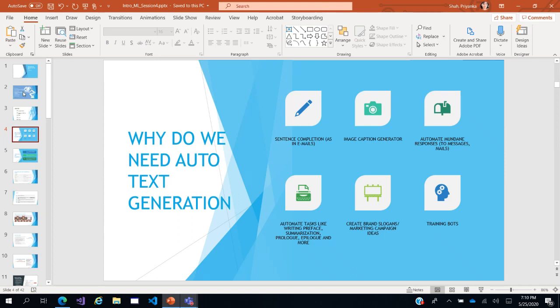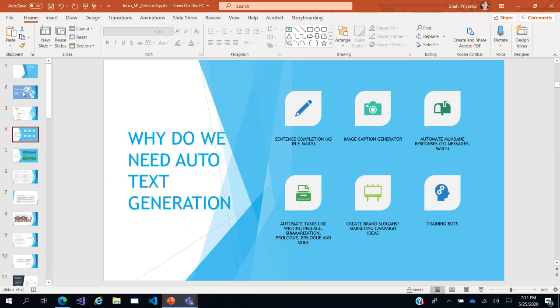Image caption generator. So we actually see ad campaigns. So Toyota partnered with IBM Watson to create ad campaigns, to create billboards. So we have to caption billboards, right? So all those things where you have to go one step beyond just being creative, and have to infuse a sense of novelty, innovation inside your branding or ad campaigns. So in those sort of things, again, auto text generation jumps in.